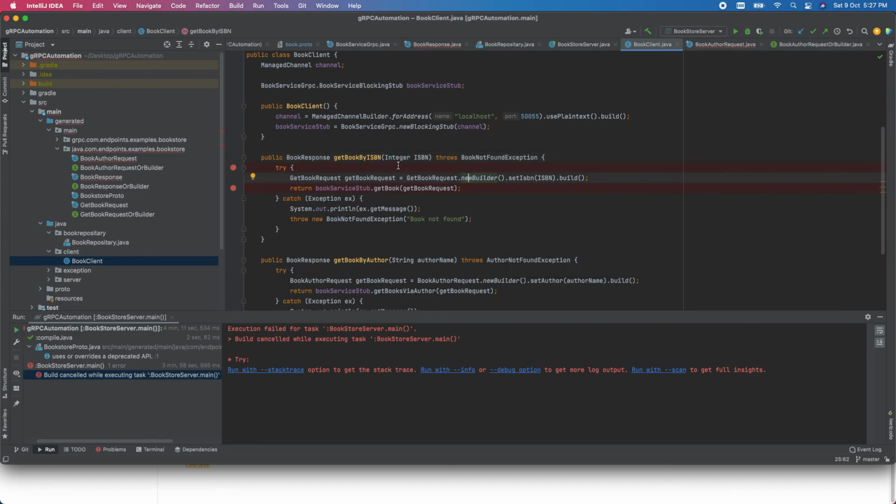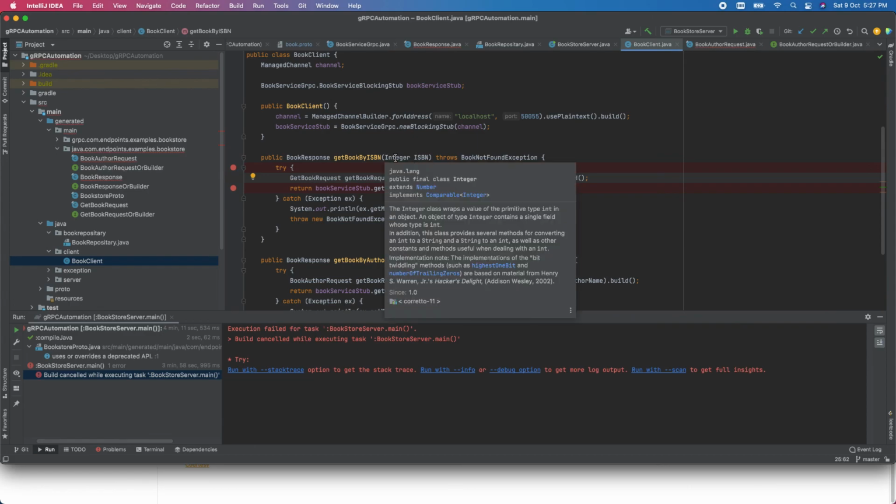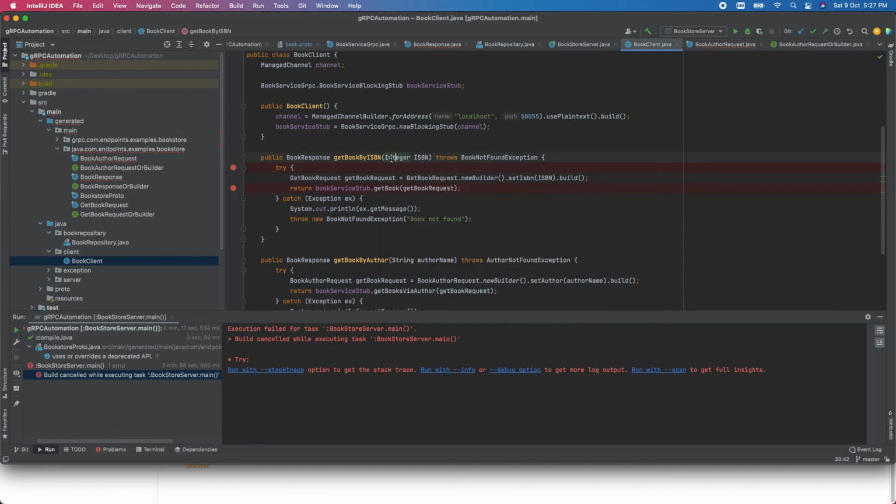Okay, as you can see, our book ID was in integer format, so I am just taking an integer from our test code. And here I am setting, you can see, the get book request dot new builder set ISBN. That was an integer format, so I'm passing it here. That's why it's completely language independent.